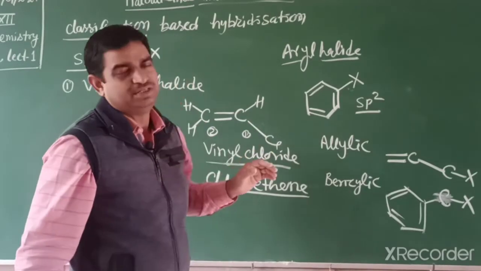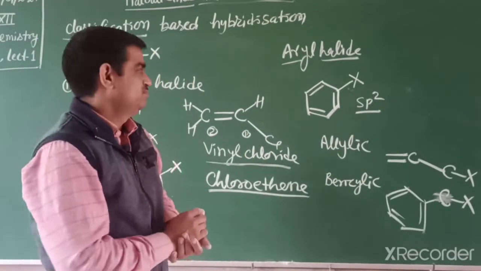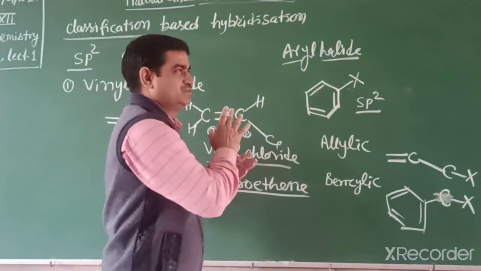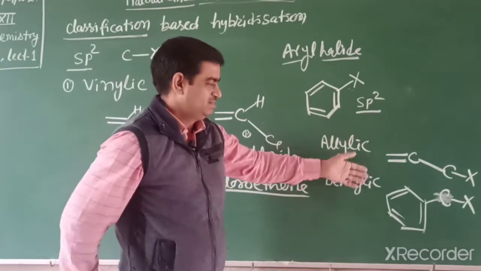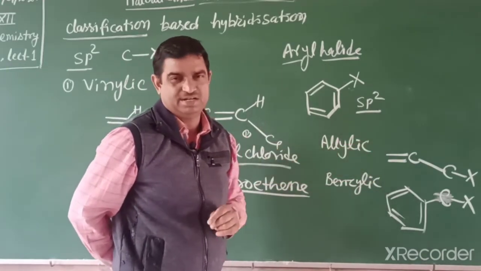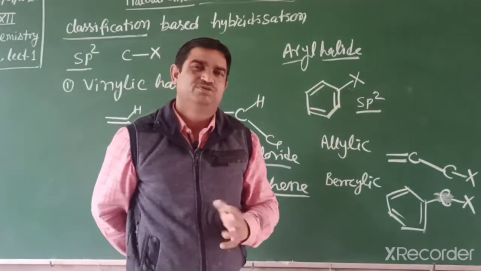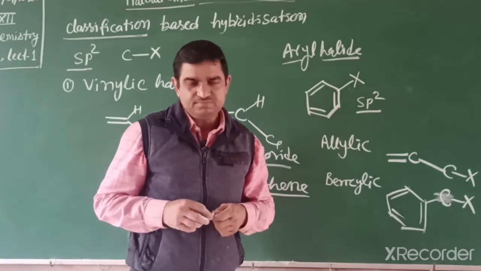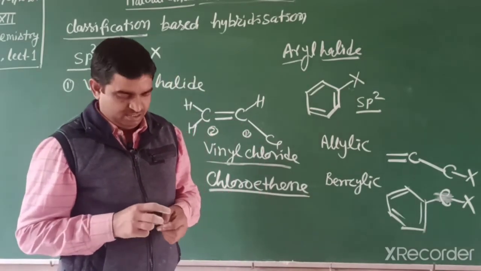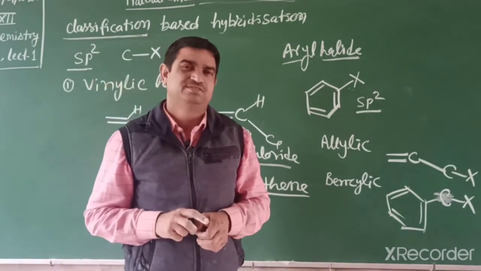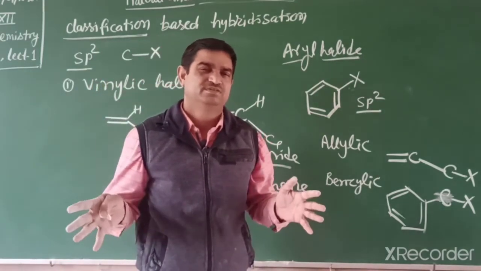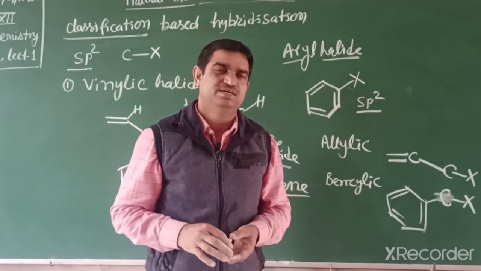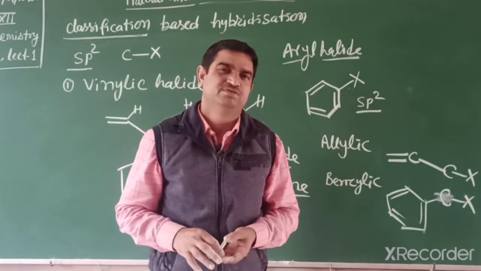And 1 degree, 2 degree, 3 degree means: 1 means the halogen-bearing carbon is attached to only 1 carbon, 2 means at least 2 carbons are attached, and if 3 carbons, then tertiary halides. So in this way the whole classification is complete. Now we will discuss nomenclature slightly. In nomenclature, you know, we already discussed it in 11th class, but we will explain with 2-3 examples. So you revise the nomenclature of haloalkanes and haloarenes.